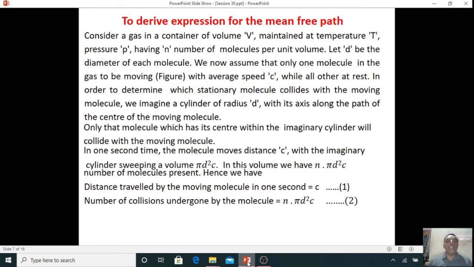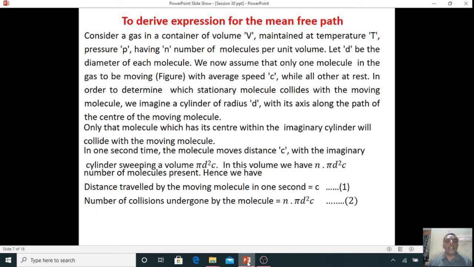So how do we derive the mean free path? Consider a gas in a container of volume V maintained at temperature T and pressure P, having n molecules per unit volume. Let d be the diameter of each molecule. Now we assume that only one molecule in the gas is moving with average speed c, while all others are at rest.